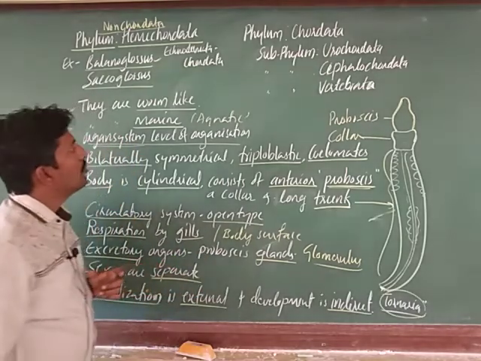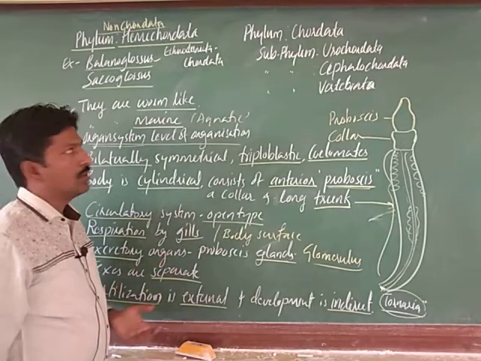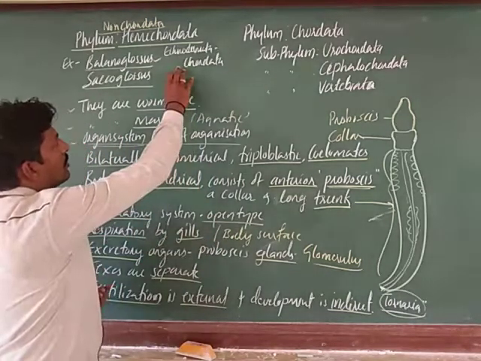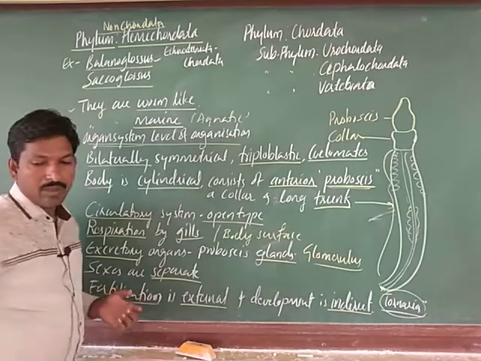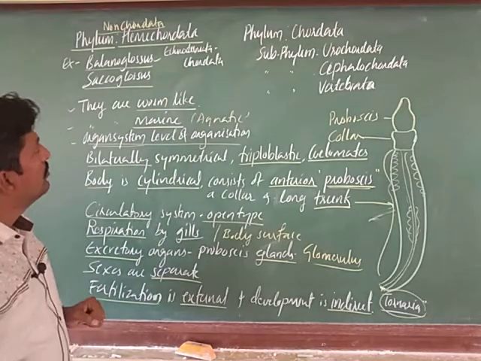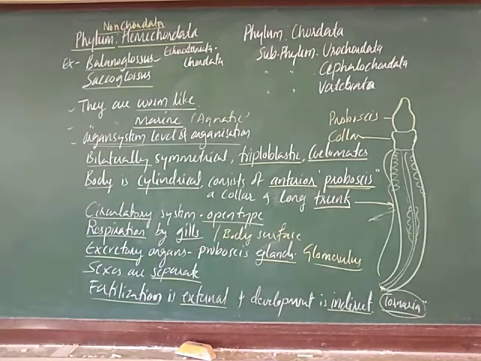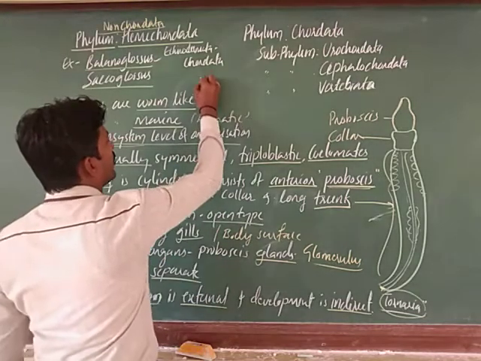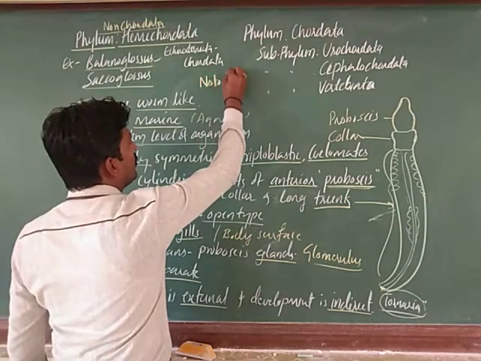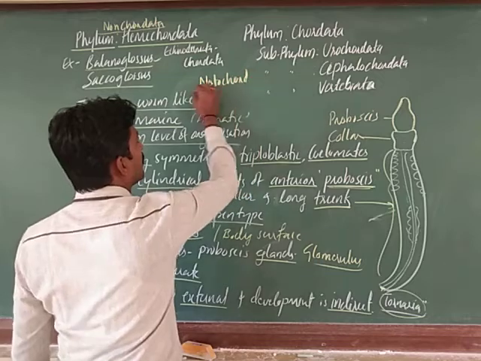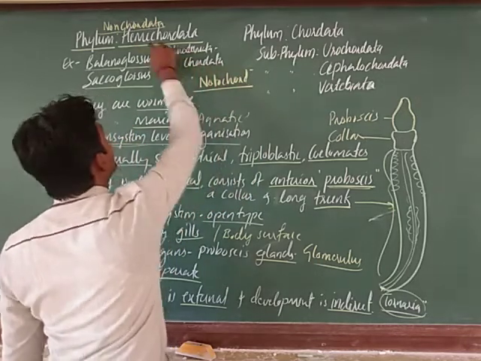Due to the absence of notochord here, right. Notochord is absent in these cases.